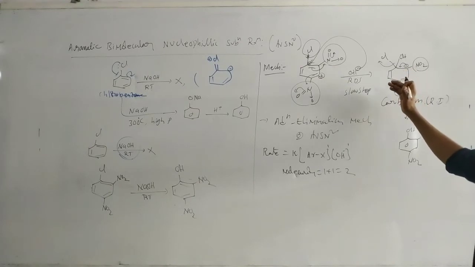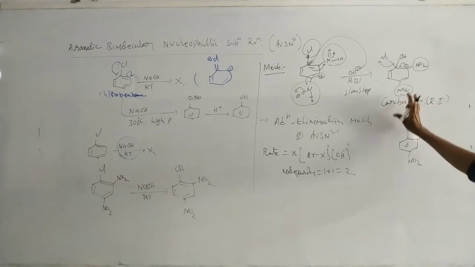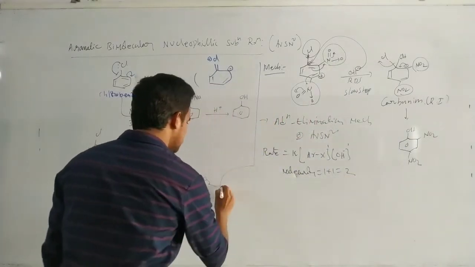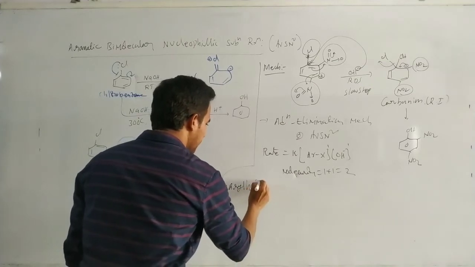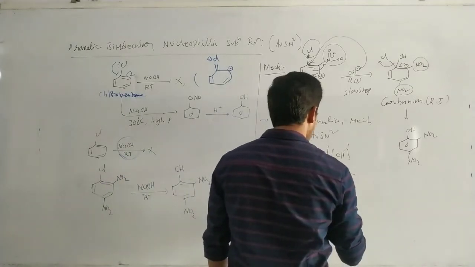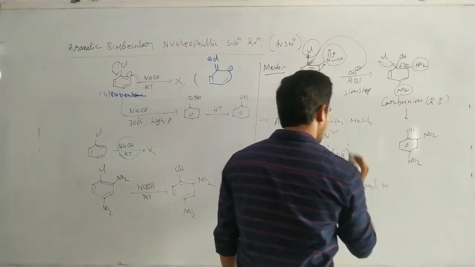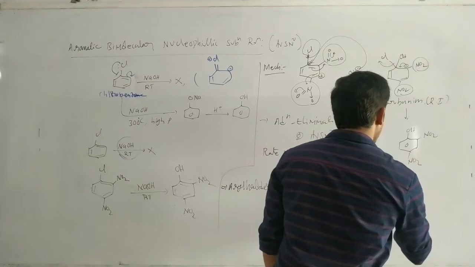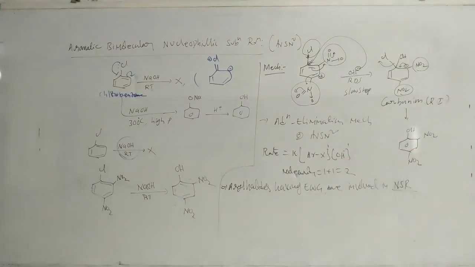When electron withdrawing groups are attached to the benzene, that carbanion is more stable, so substitution takes place successfully. So the key point is: aryl halides having electron withdrawing groups are involved in nucleophilic substitution reactions.